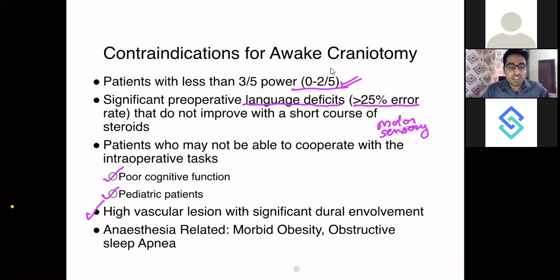So obviously the high vascular lesions, you should not operate in awake craniotomy. Coming on to the anesthesia related risks. So these risks are very obvious.